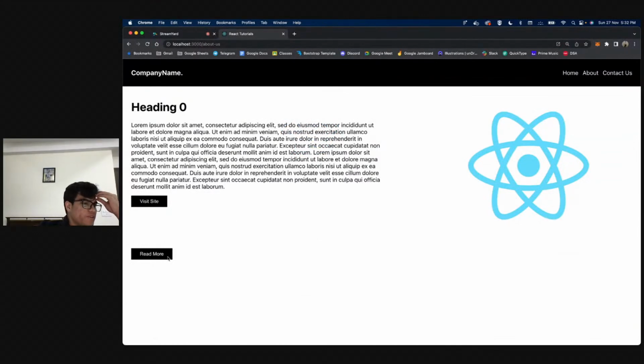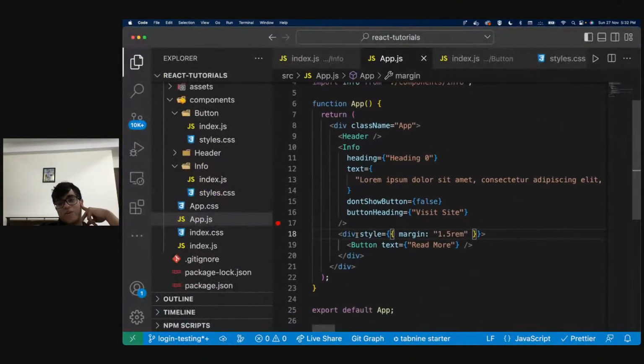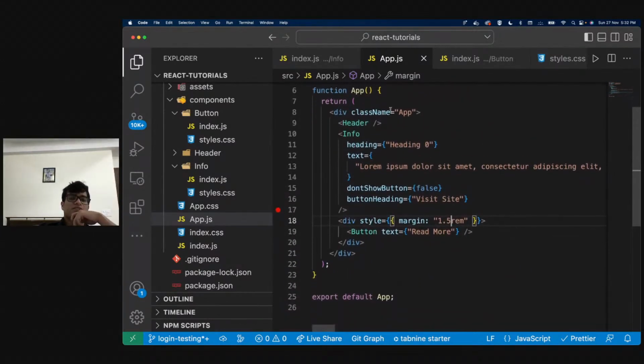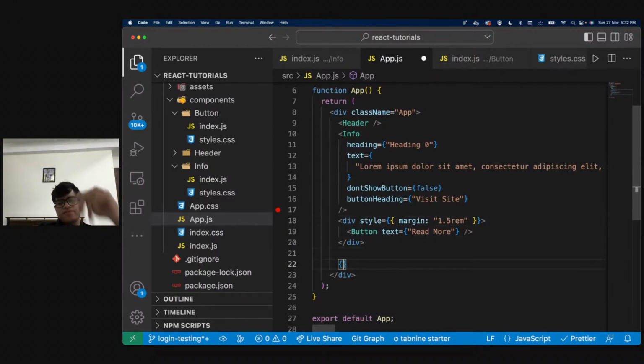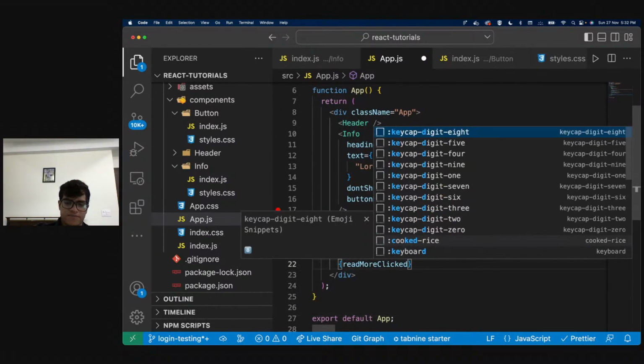So now what I want to do is, on the click of this button, I want to, let's say, show something. Right? So how do I do that? For that, I'll be using states. And what state is? State is basically a variable in React, right? So, okay. Now my goal is basically to make this variable called read more clicked.